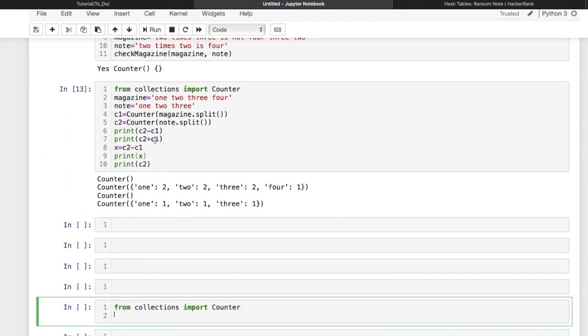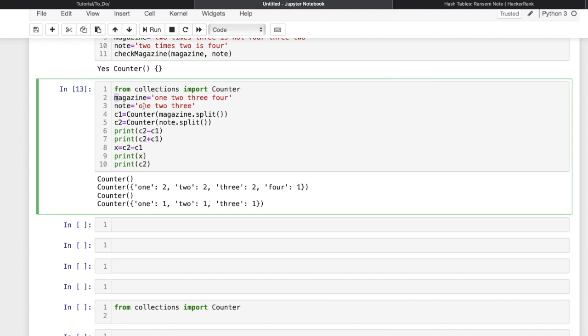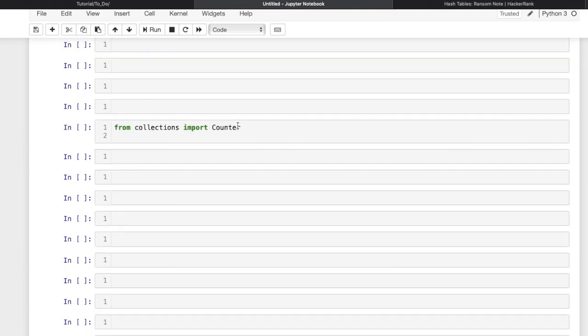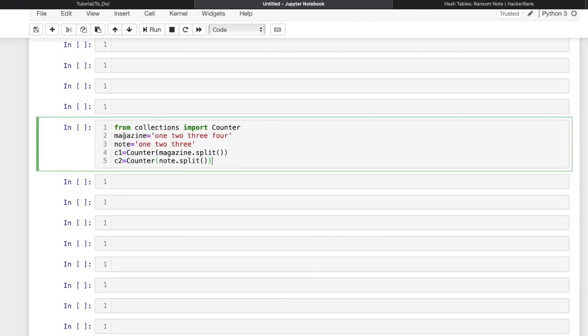Suppose I have two strings, magazine and note. Magazine has the value 1, 2, 3 and 4 and note is 1, 2, 3. Now I have simply converted them into Counters C1 and C2.